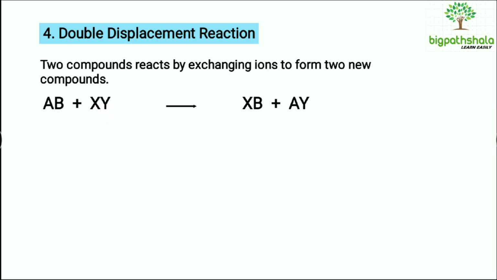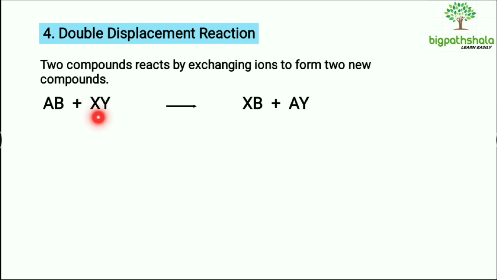So, what is the name of the metal of this compound XY? It's X. And what is the name of the metal in this compound? It's A, right.